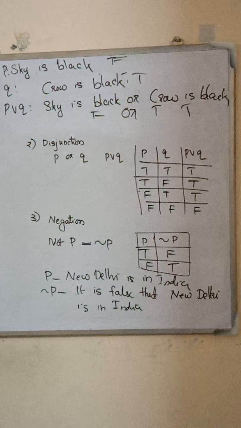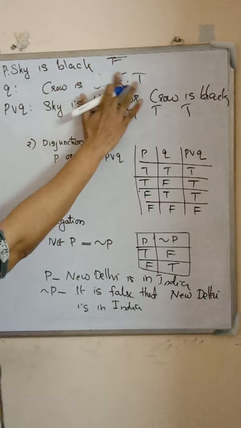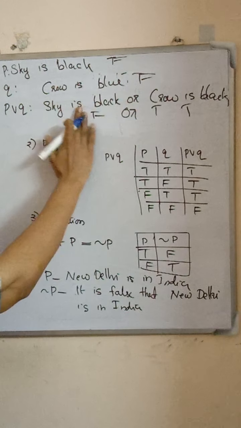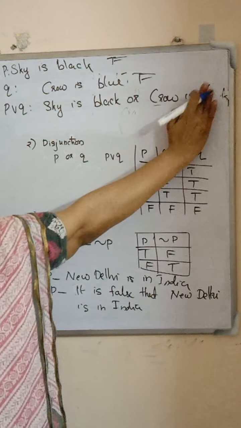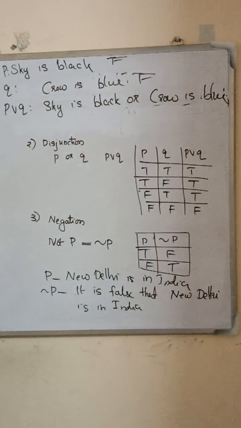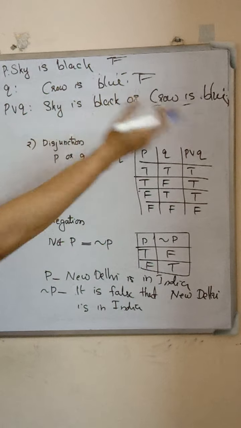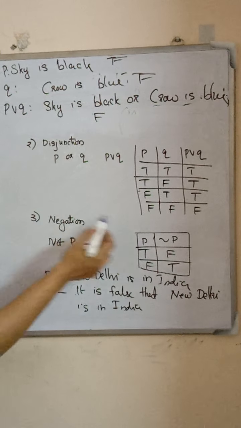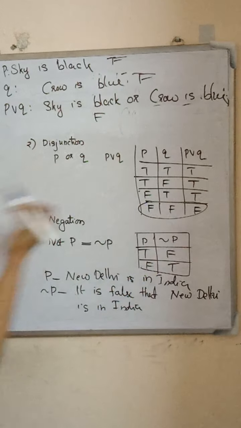Next, P, sky is black and Q, crow is blue. Here the two statements are false. So the sky is black or crow is blue. Both the statements are false. So the compound statement also becomes false. That will give the fourth row.